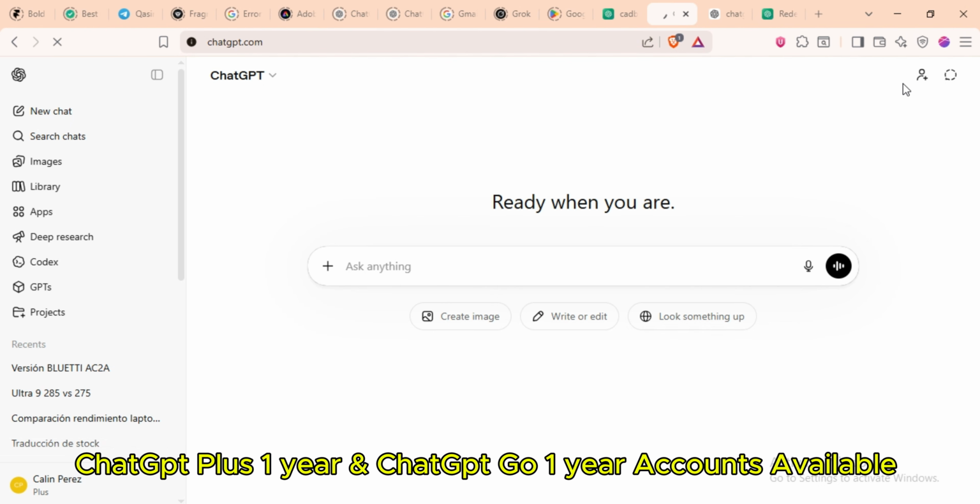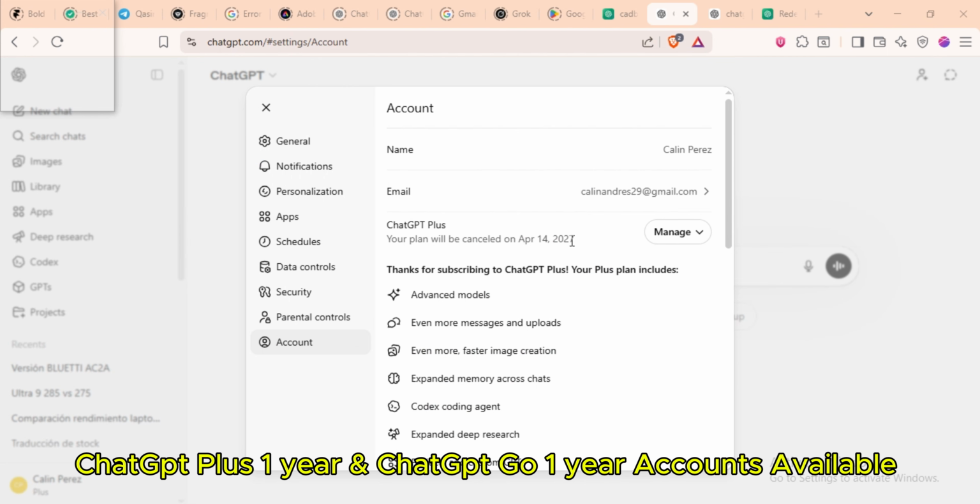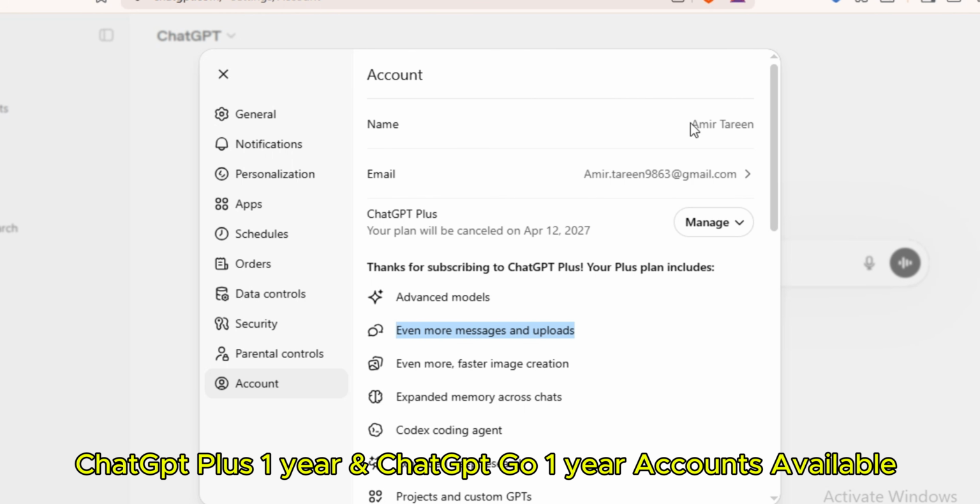Okay, so I refreshed it. I have done so many account subscriptions, so I will show you the subscriptions of the accounts which I made in the last 2 days. You can see this is another account which I have subscribed for a client. You can see there is a 2027 expiration date, and that is amazing.